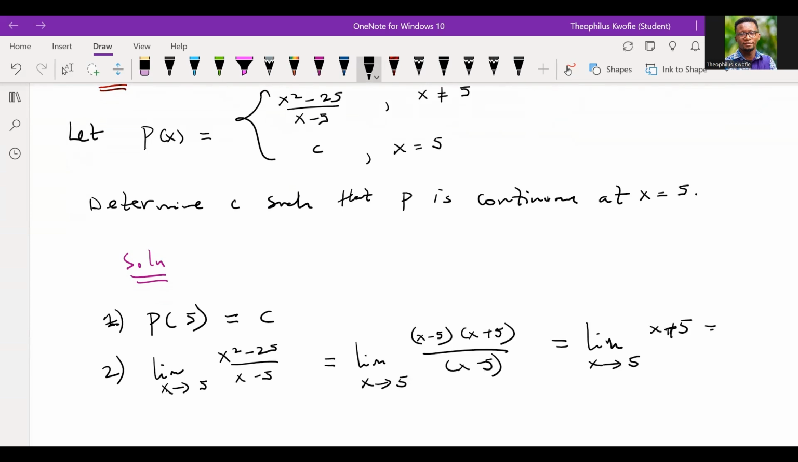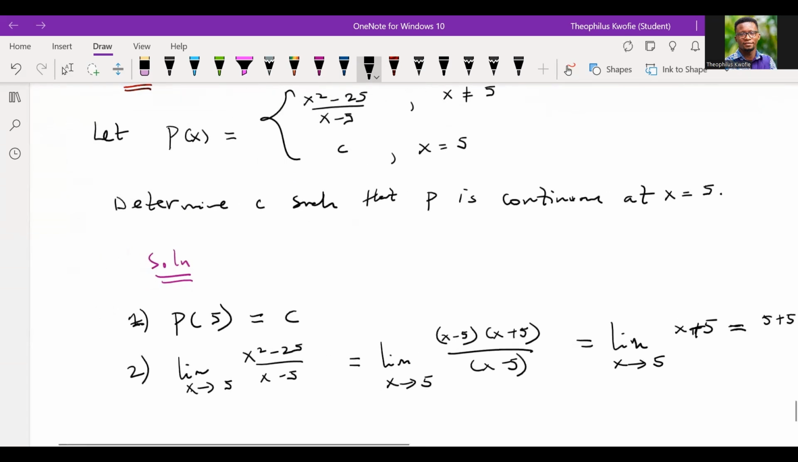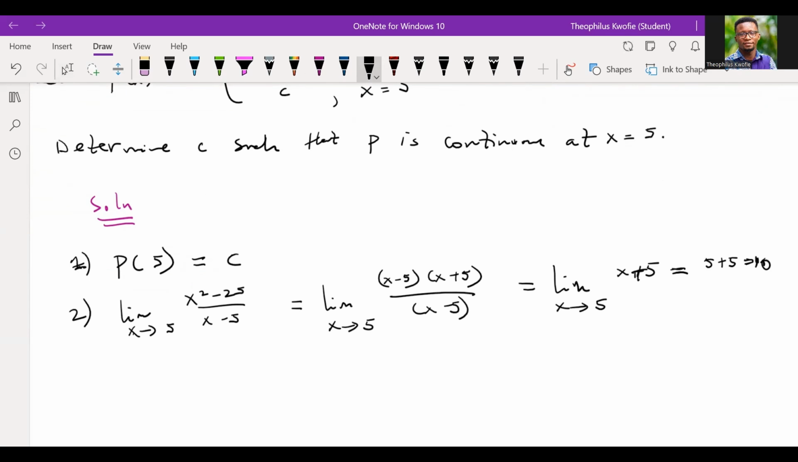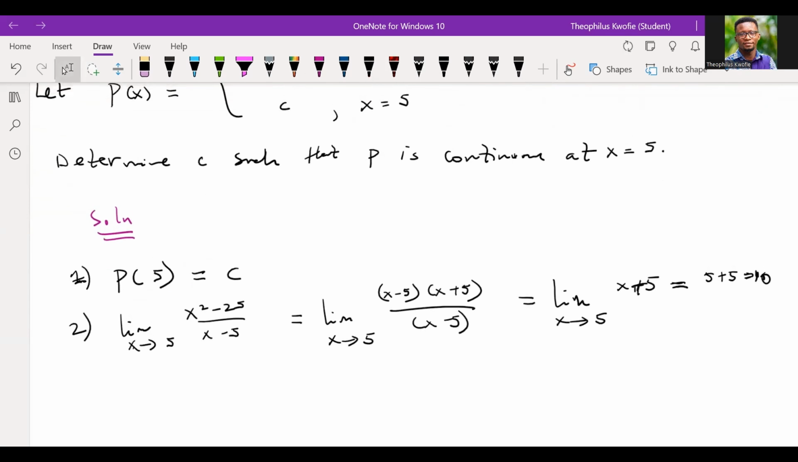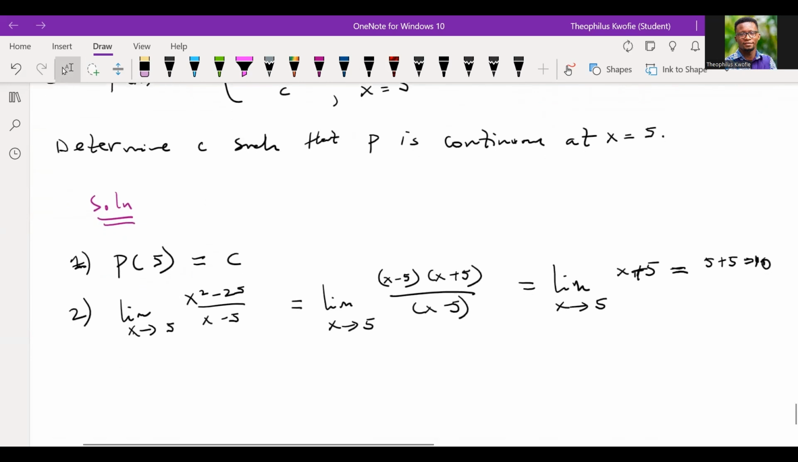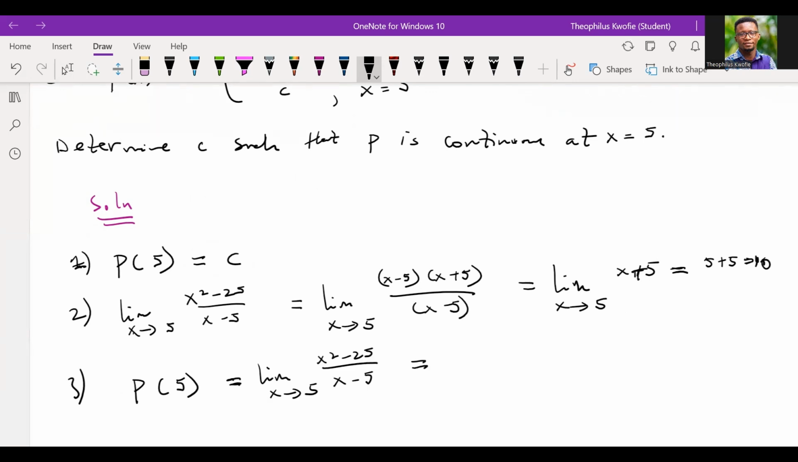So when we evaluate it, what do we get? We're going to have 5 plus 5, and that is 10, right? Now, remember that we said that f is continuous at a point if these three conditions are met. But the last condition is that the function value should be the same as the limit of that function as x approaches 5, right? Should be the same, right?